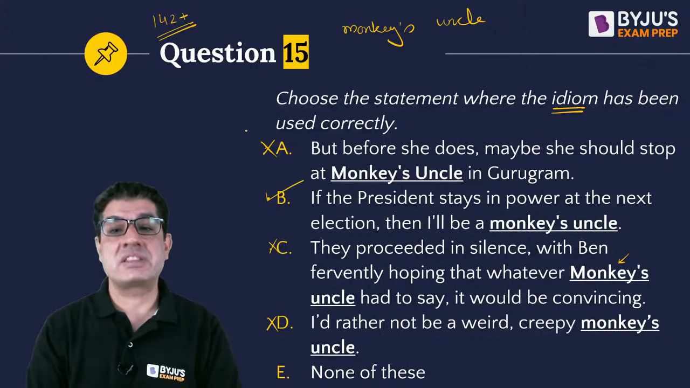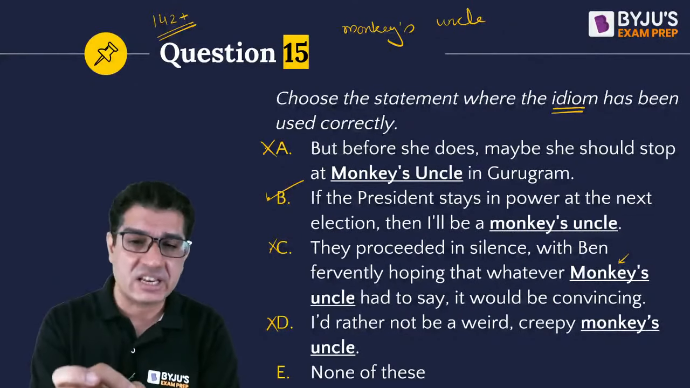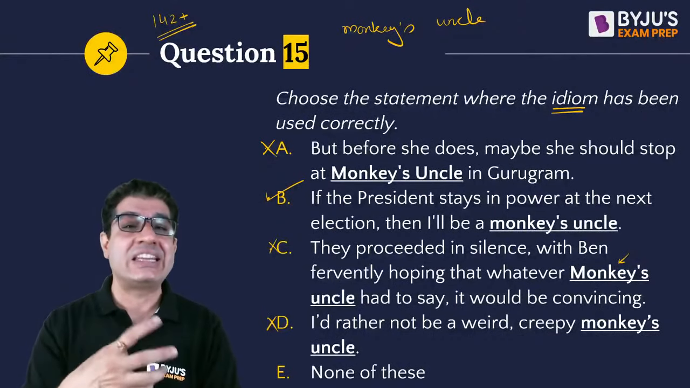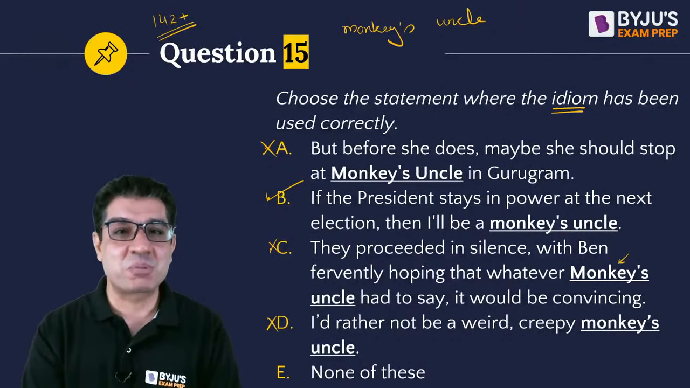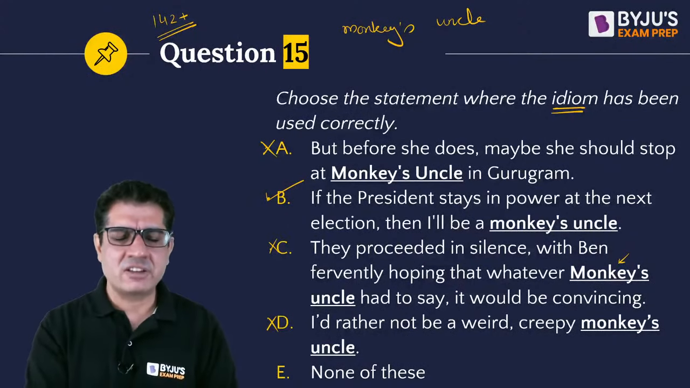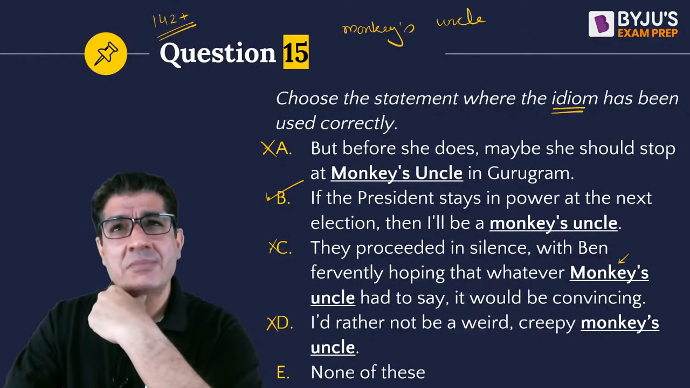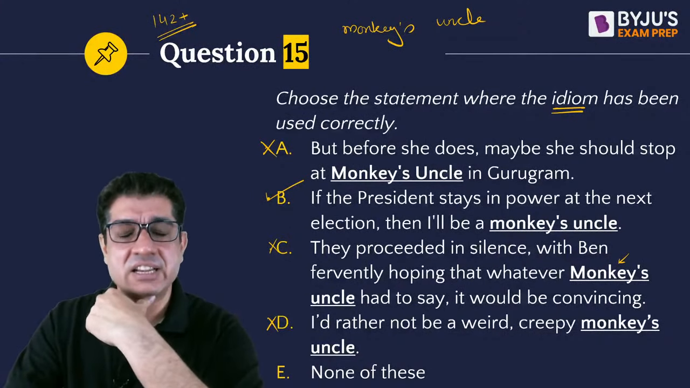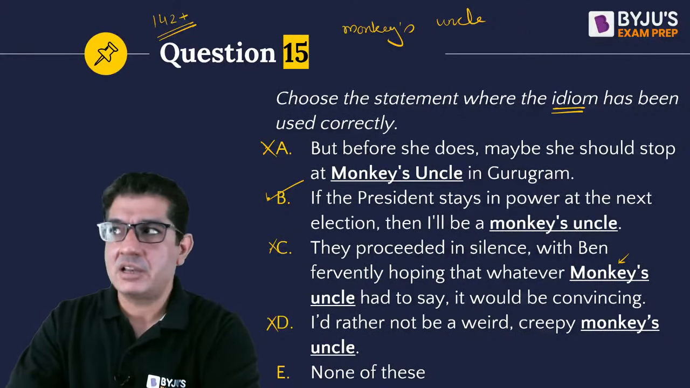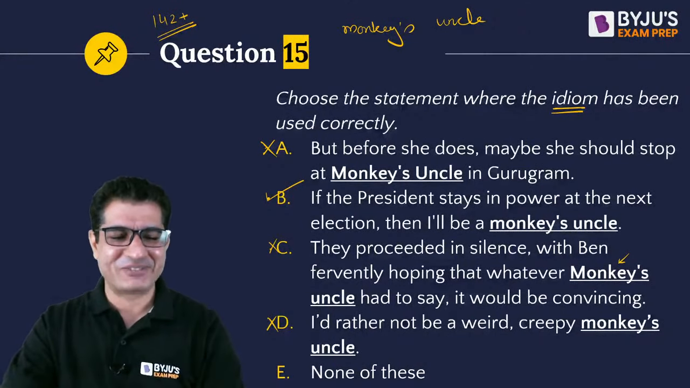If the president stays in power at the next election, then I'll be a monkey's uncle. So this person believes that in the next election, the president will lose. And if the president does not lose, then he is going to be shocked or surprised. Right? So that's how it works. You can in fact use it in the current context. If the Maharashtra CET exam happens on 18th and 19th of March, I will be a monkey's uncle. So I'll be shocked or surprised. That's one way of using it.